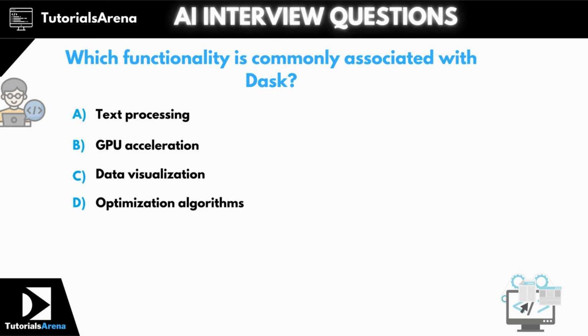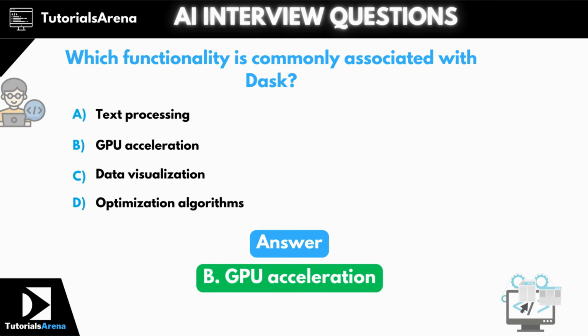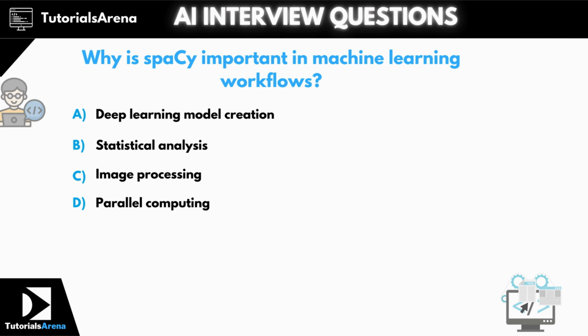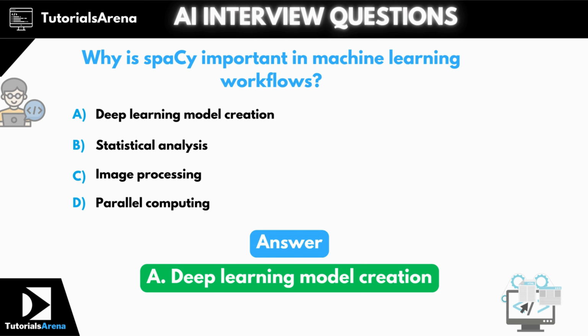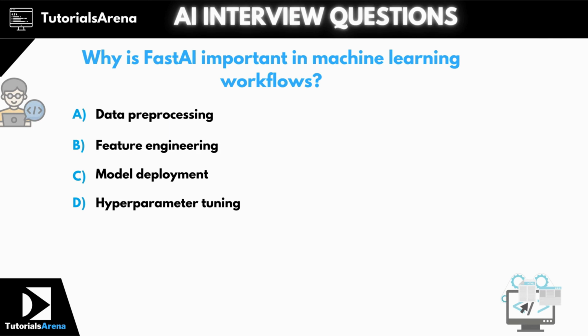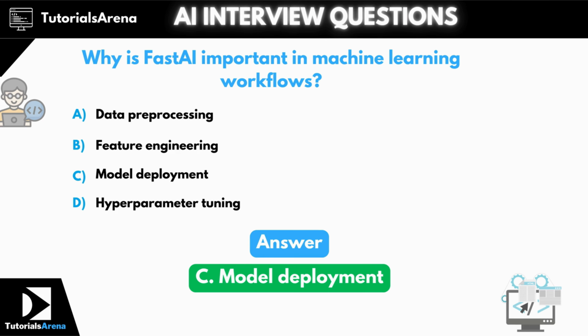Question 33. Which functionality is commonly associated with Dask? The correct answer is option B, GPU acceleration. Question 34. Why is spaCy important in machine learning workflows? The correct answer is option A, deep learning model creation. Question 35. Why is fast.ai important in machine learning workflows? The correct answer is option C, model deployment.